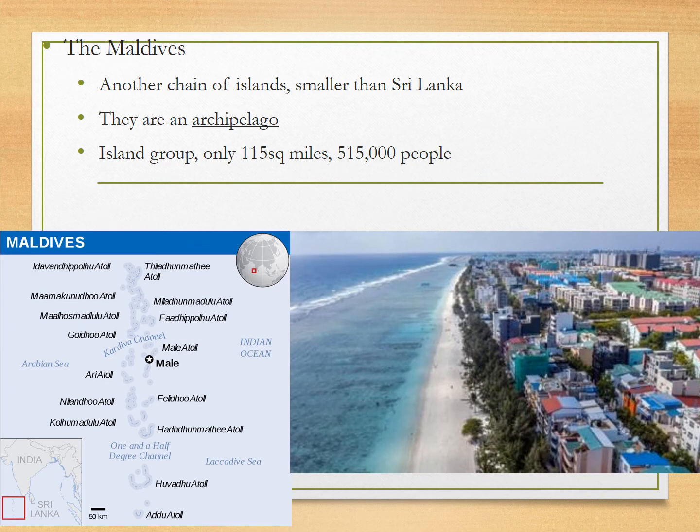We also have this place called the Maldives, which is a chain of islands, also known as an archipelago, that is off the western coast of India and to the south. And if you add up the square mileage, there's only about 115 square miles total, which if you think, that's 11 and a half by 10 square miles. But in that region lives 515,000 people. Very small for a country, but that's a lot on these islands, and their capital city is Malé over here that you see. So all these little islands.